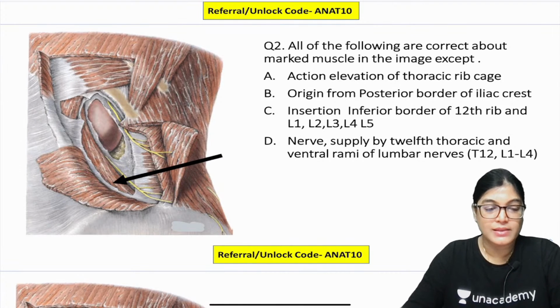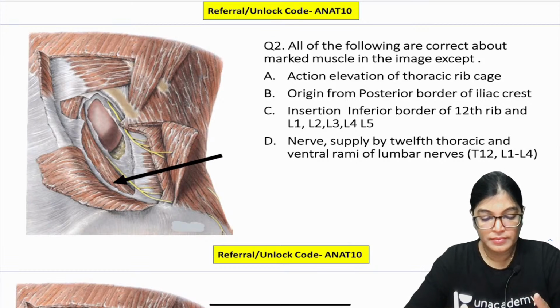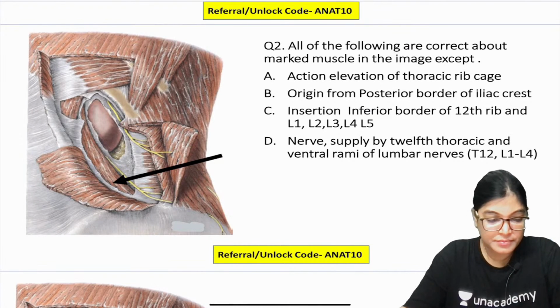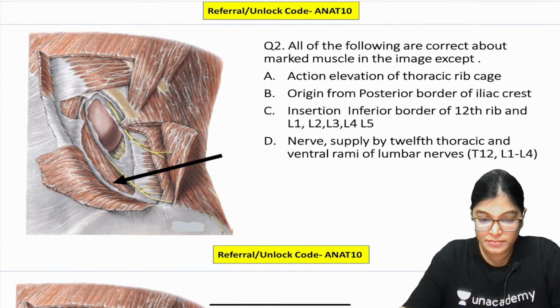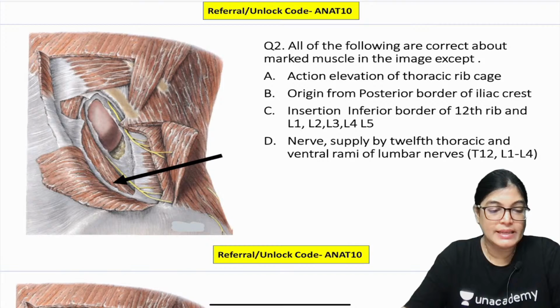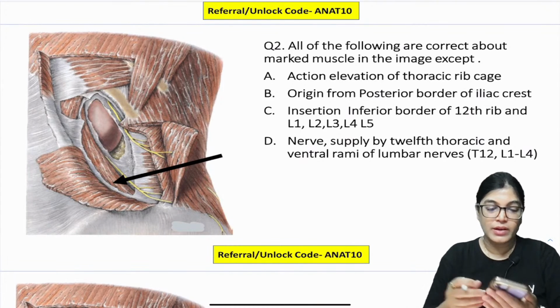Your time starts now. Okay, which is the incorrect statement? Yes, waiting for your answers.